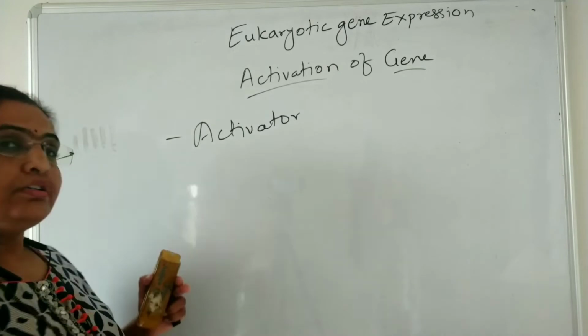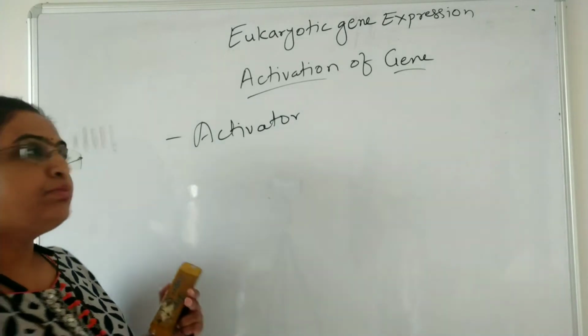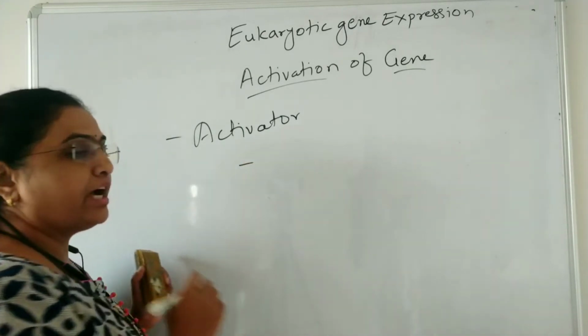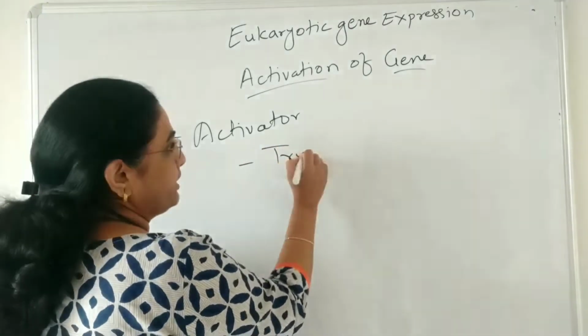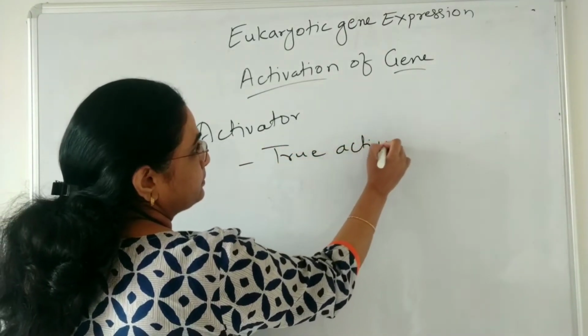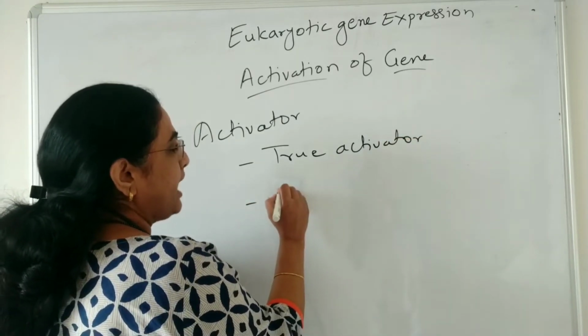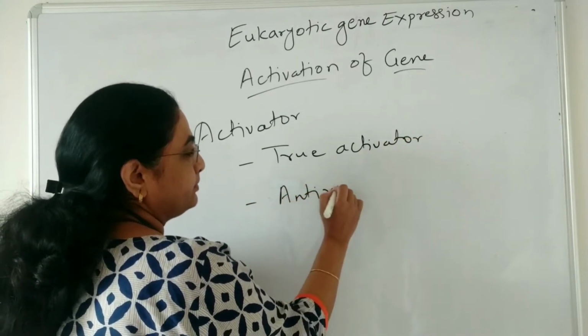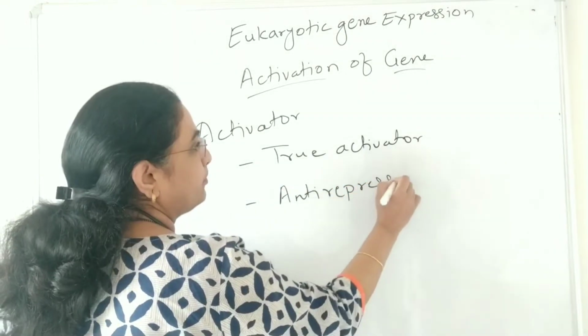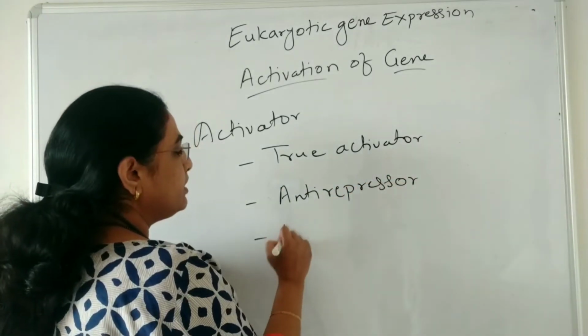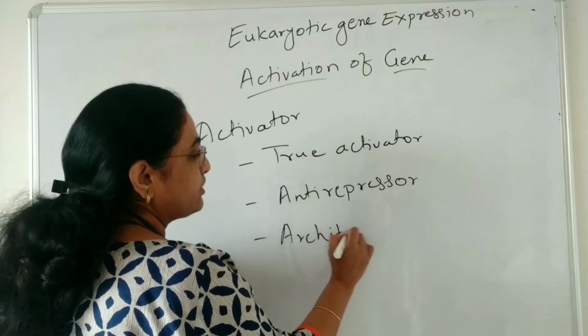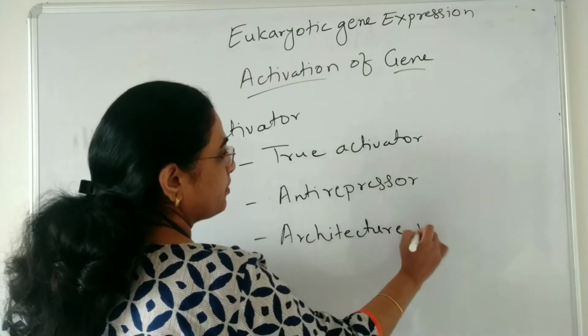In eukaryotes, there are three basic types of activators present. The first is the true activator. Second one is the anti-repressor. And the third one is the architecture protein.